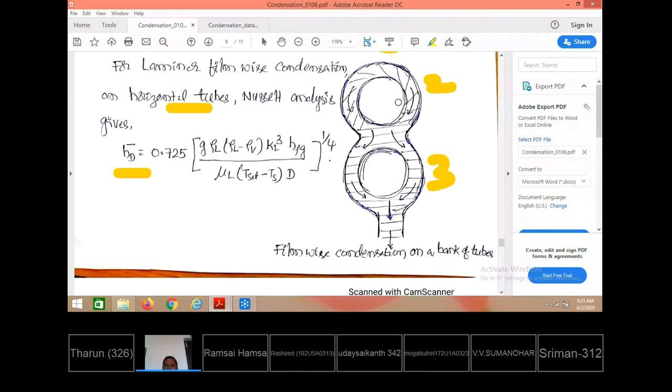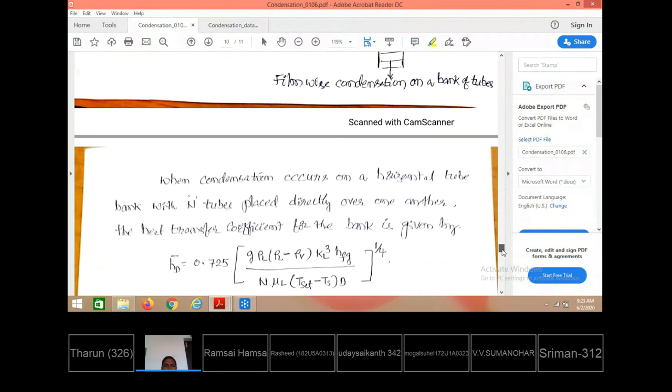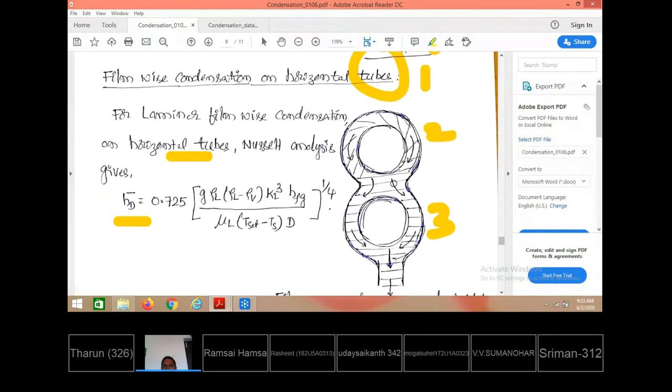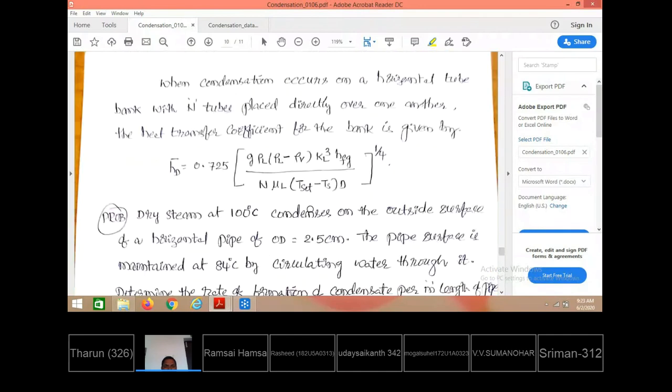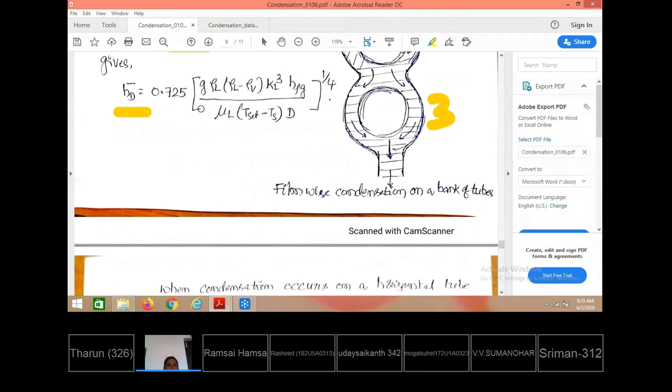If there are only two tubes, the condensate flows and falls on the second tube. If there is a third tube, it again flows onto the third tube. If there is a fourth tube, it continuously flows over the series of tubes arranged in horizontal orientation. For such a combination, if n horizontal tubes are arranged, the heat transfer coefficient is obtained as shown here, where n represents the number of tubes. In the relation for a single tube there is no n value, where n is taken to be 1.